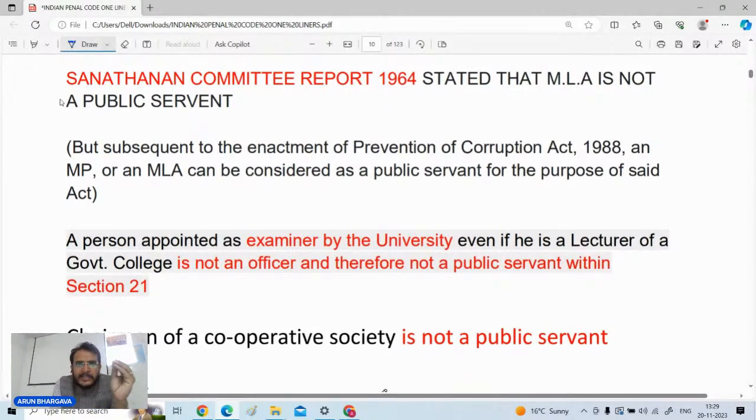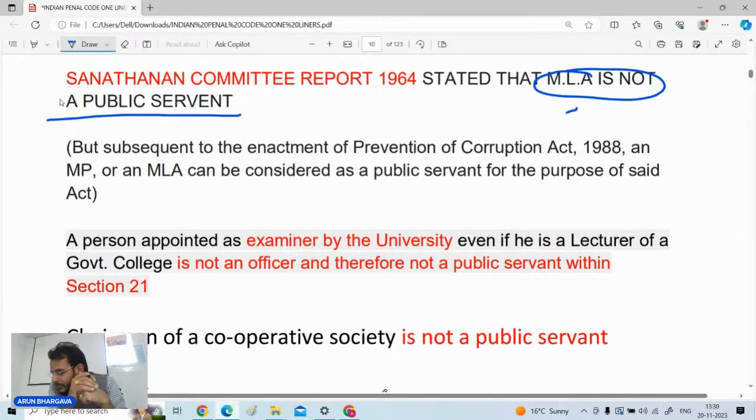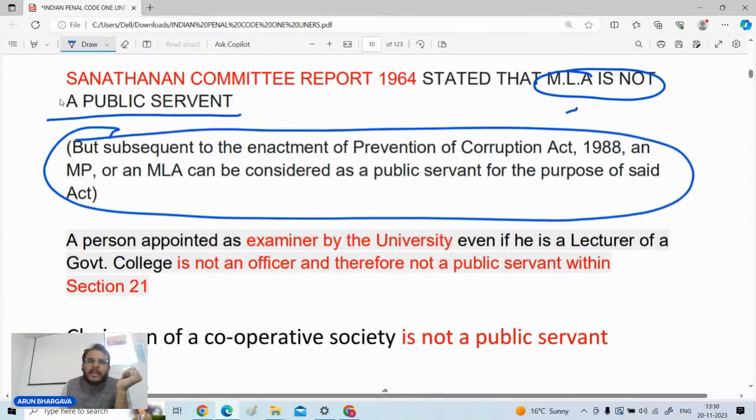There was a committee in 1964, the Santhanam Committee report, in which it was stated that a member of Legislative Assembly is not a public servant. But after the enactment of the Prevention of Corruption Act, an MP or MLA can be considered as a public servant for the purpose of the said act. So it is a special kind of provision which is specified in the Prevention of Corruption Act.